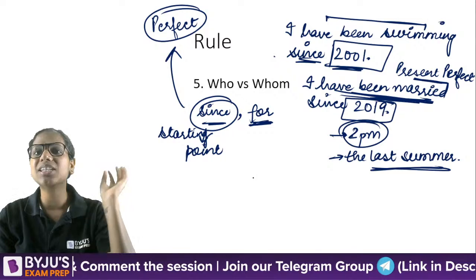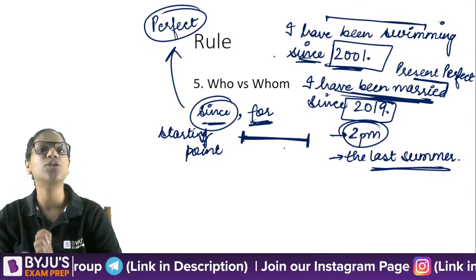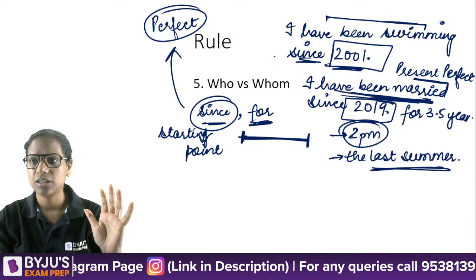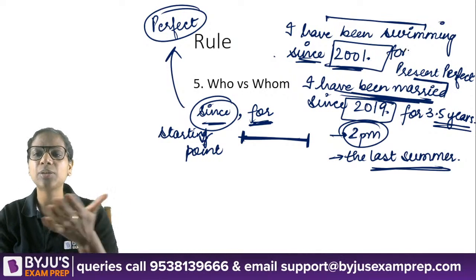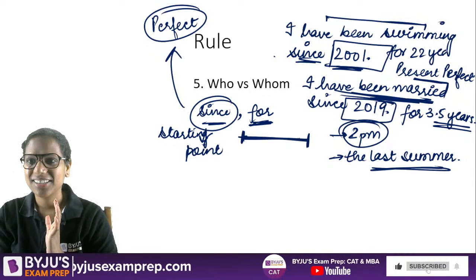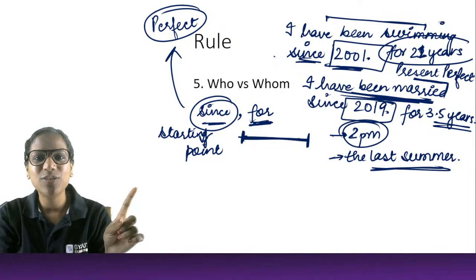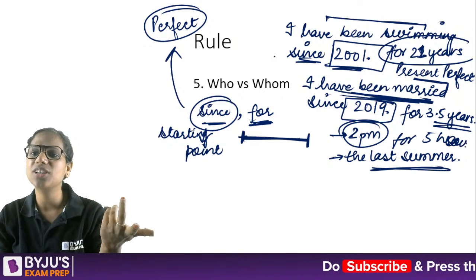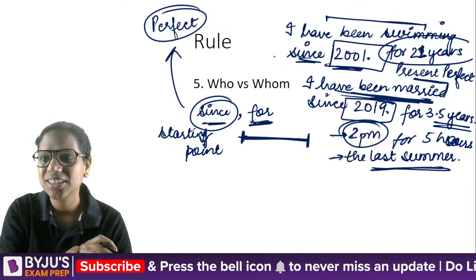For, on the other hand, does not give a starting point. For gives an entire duration. Okay, it gives an entire duration to you. So for instance, here I'll say for 3.5 years. Now I'm giving you the entire duration, right? For the last 22 years, 21 years, whatever, right? So I am now giving you an entire duration here, for 5 hours. So that's the difference between since and for. I hope this is clear to you.